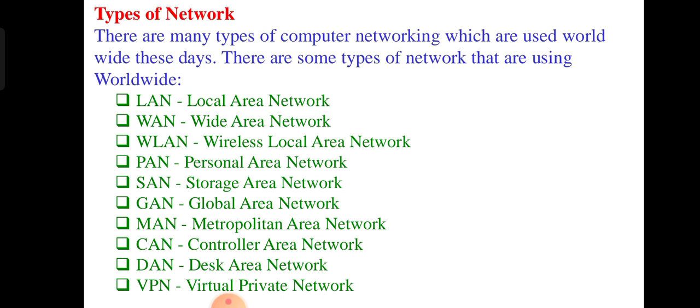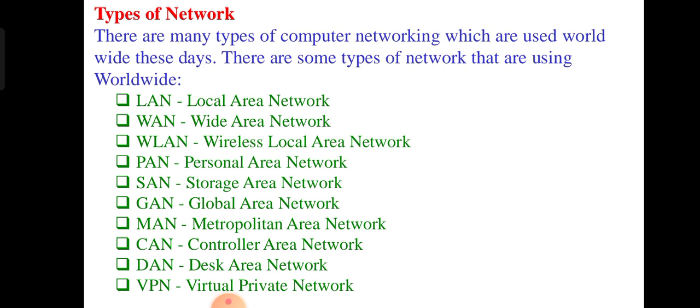And we use two televisions as well. All those things are used only in that particular home, so we call that a personal area network.